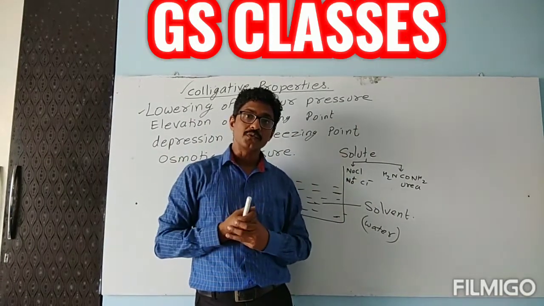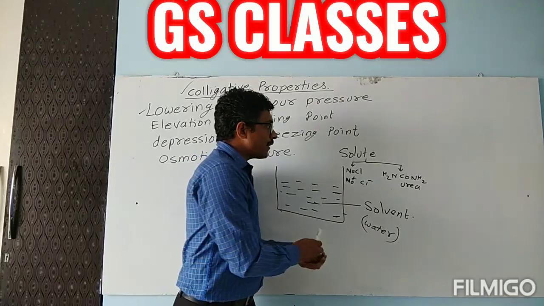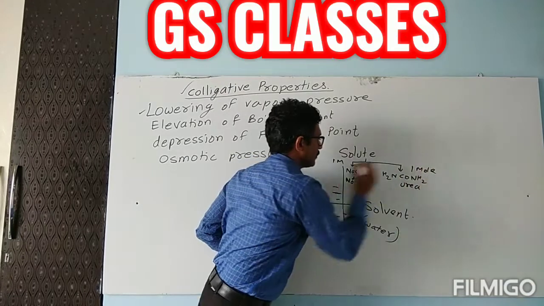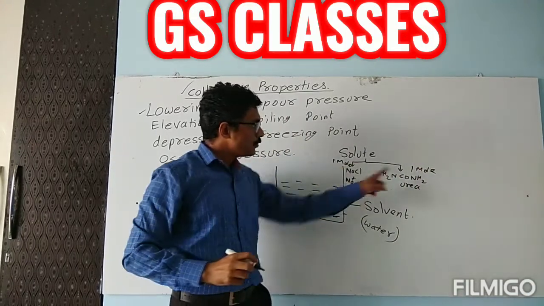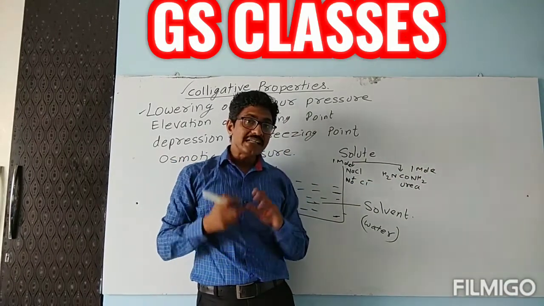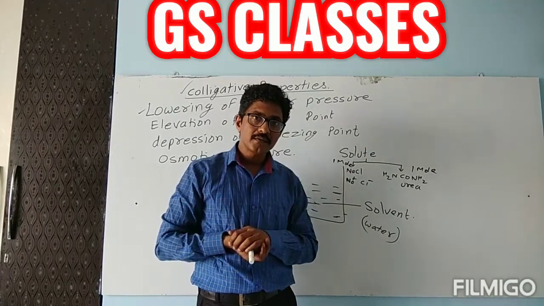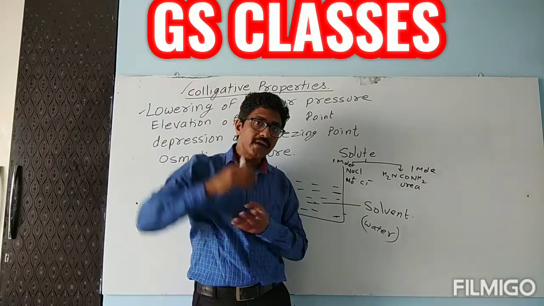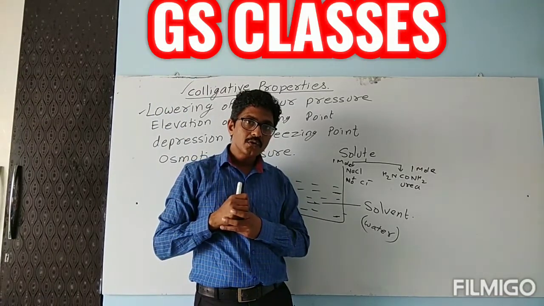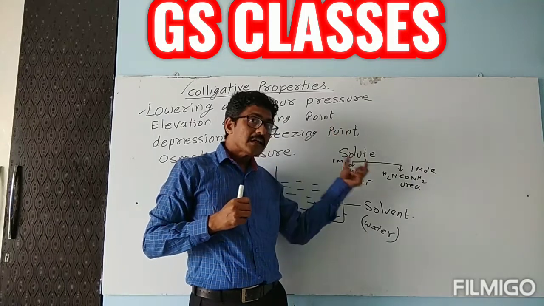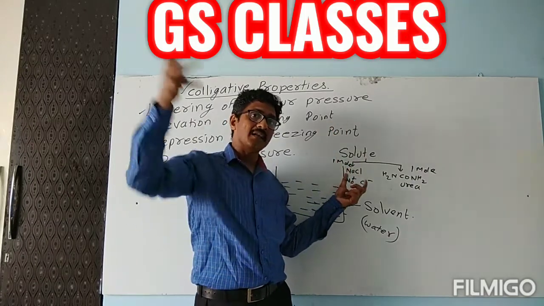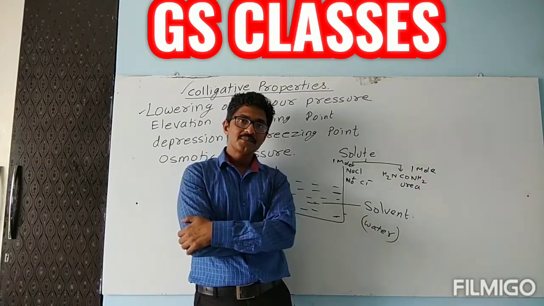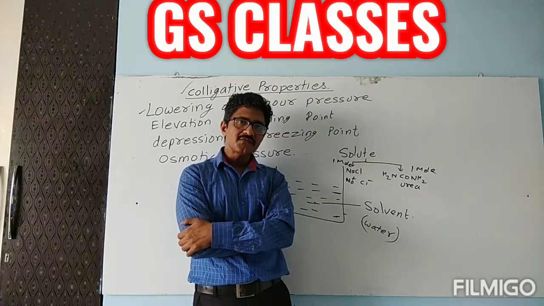And it has been found that when 1 mole of sodium chloride and 1 mole of urea are dissolved in water, the elevation of the boiling point in case of sodium chloride is double that of urea.